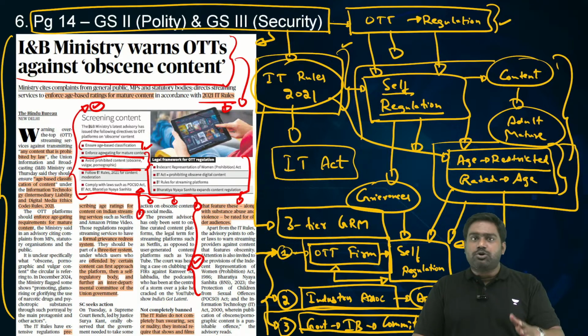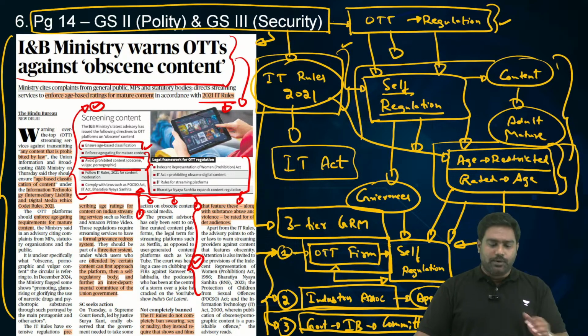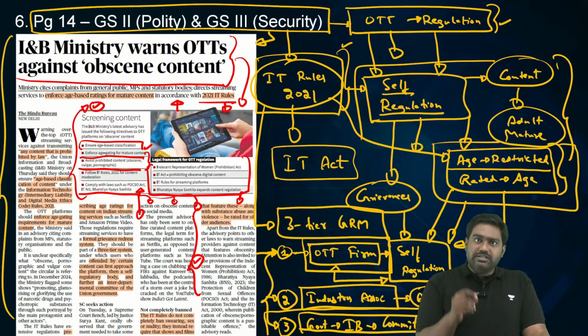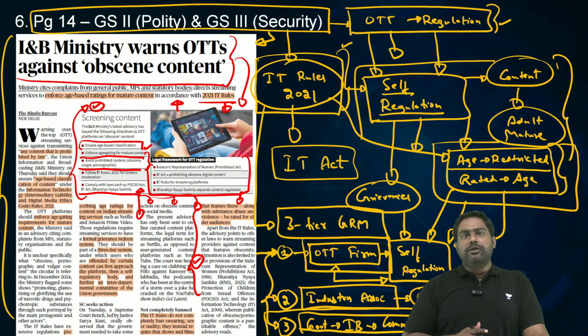Then block such content for children. Create age restriction mechanisms through parental locks. So parents can set a lock and children, minors will not be exposed to it. So ensure that you rate the content appropriately, so the audience knows whether it's age appropriate content or not.